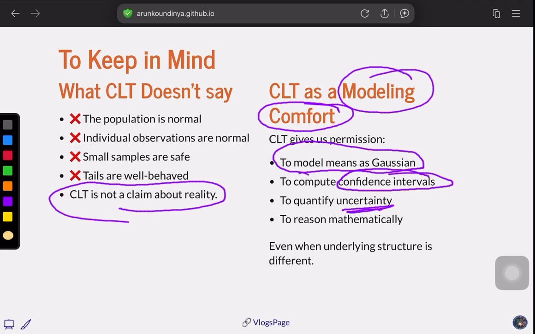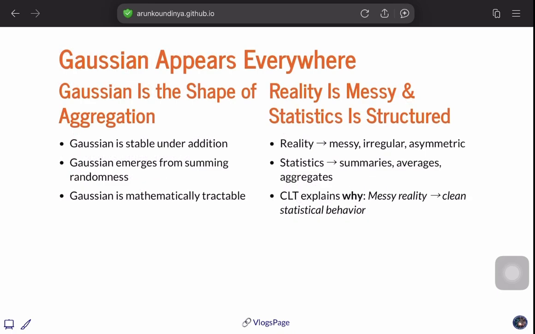But once we have a good enough sample, we can quantify that uncertainty, because the averages of the distribution tend to be normal. So once we have this comfort, even though the underlying structure is different, it becomes very easy to quantify that uncertainty and reason mathematically. Beautiful, right?